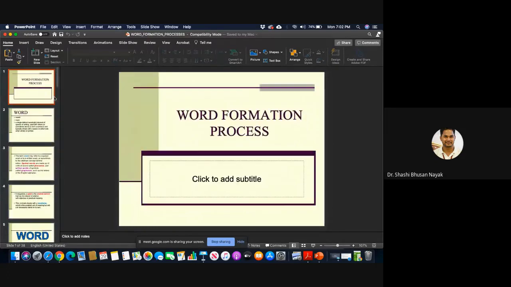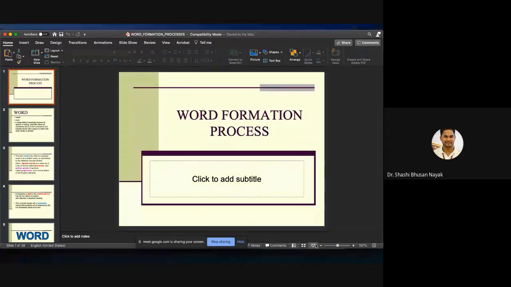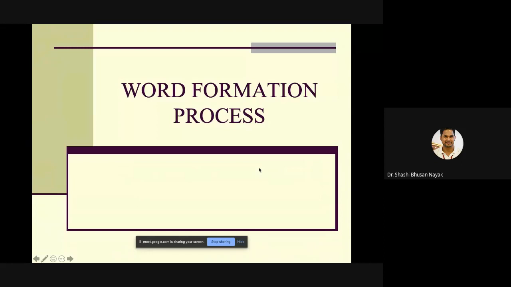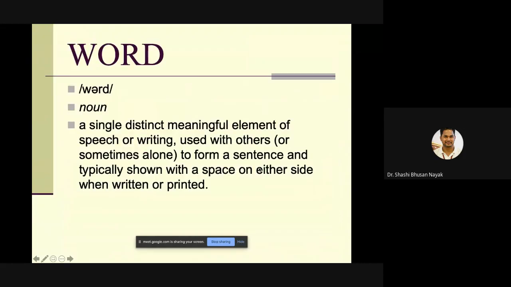Okay. I'm giving you more examples in this particular slide. Word formation process. Is it visible to all of you? Yes, sir. Okay. We have already talked about this word, how it is a single distinct meaning unit in speech or writing.